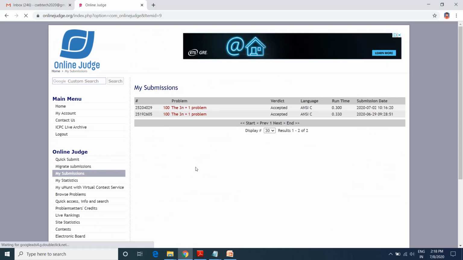I have done two submissions for the same problem, that is the 3n plus 1 problem, and we can see its status: the verdict is accepted, the language I chose to provide the solution is ANSI C, the runtime is 0.300, and I did the submission on 2nd July 2020.